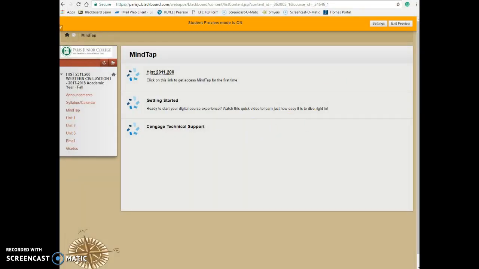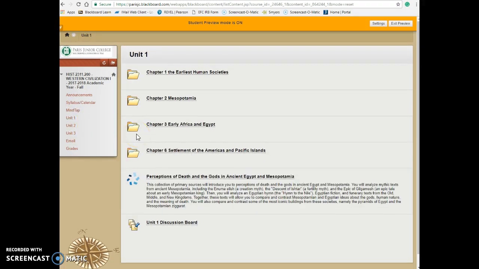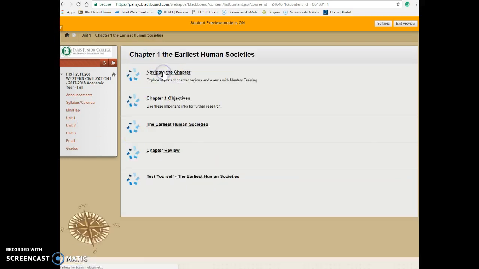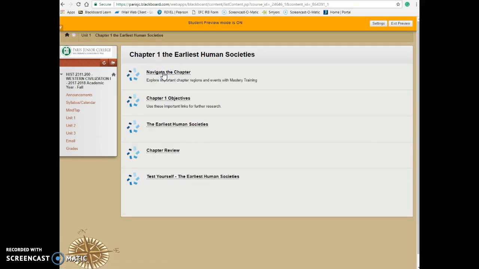Once you get into MindTap and you've got the access code, you've put it in, you've done everything, when you get into Unit 1, it will automatically link for you, and I have it broken down. In every unit, it's all the chapters, and then in the chapters, you don't have to navigate the chapter. I just kind of put it in there for you if you want to.